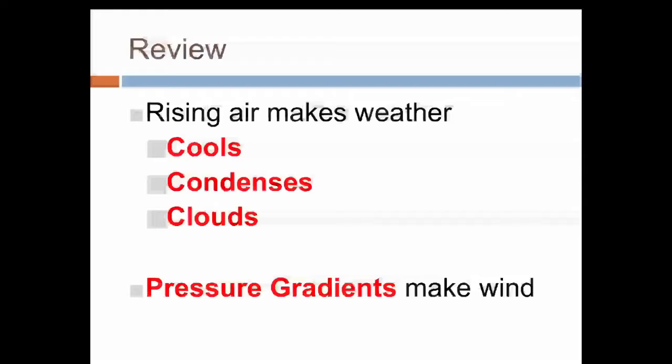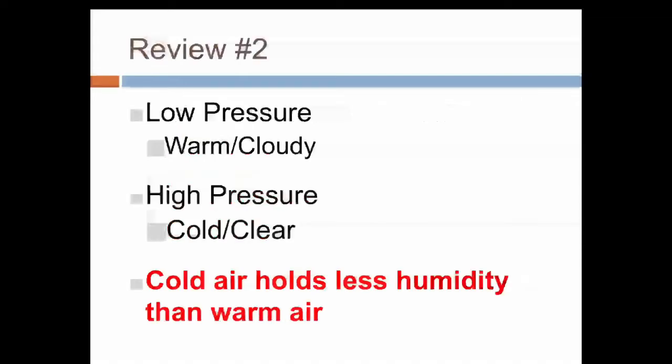So as a review, rising air is what creates weather. So that warm air is going to rise and it's going to cool, condense, and form clouds. Maybe even some precipitation from those clouds. A pressure gradient is what makes wind. So remember, if we have a difference in pressure, if we've got like a high pressure system or a low pressure system and they're interacting, we create wind.